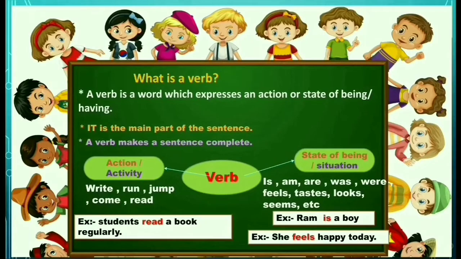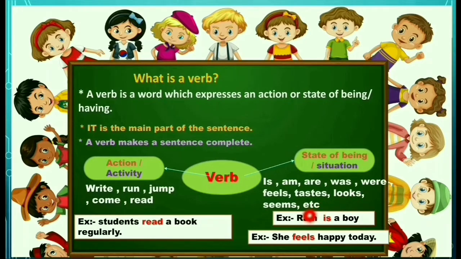She feels happy today. Here, what is the state of the girl? What is the condition of the girl? That is feeling happy. She is feeling happy. So in Kannada we can say ಇವತ್ತು ಅವಳು ಸಂತೋಷವಾಗಿದ್ದಾಳೆ.